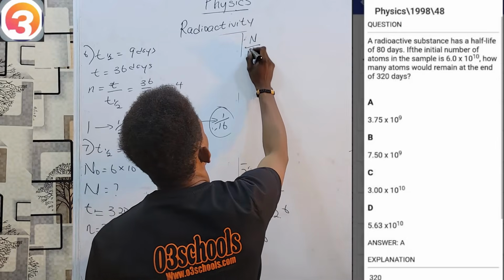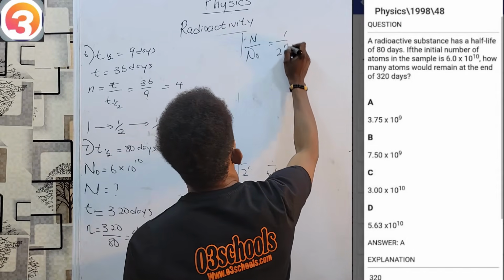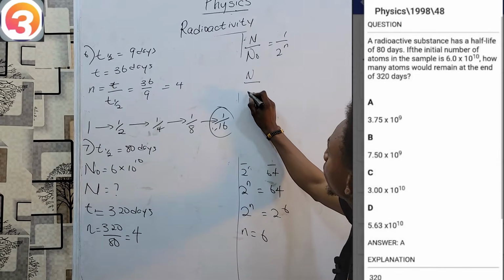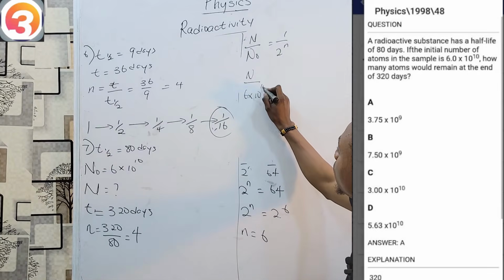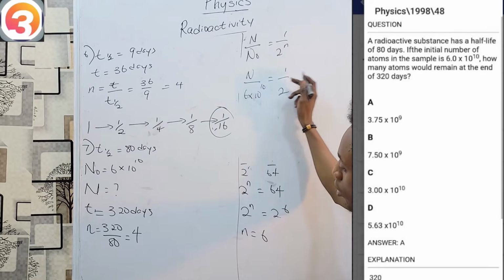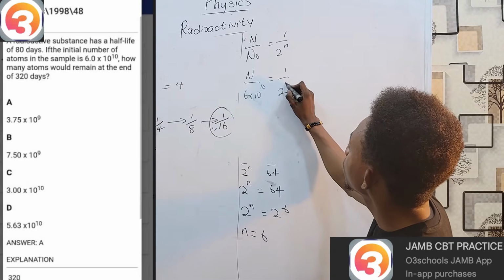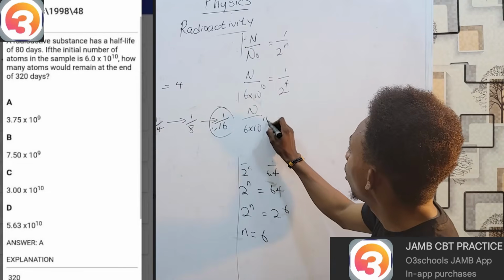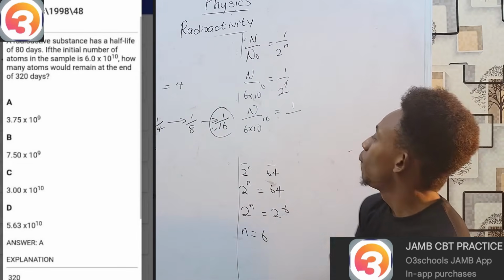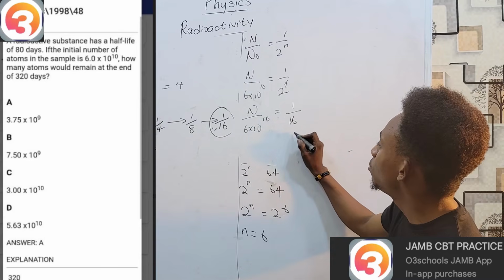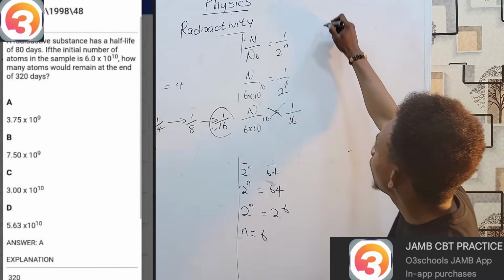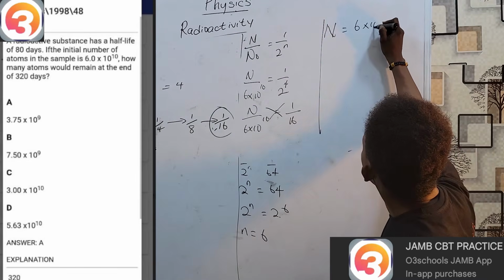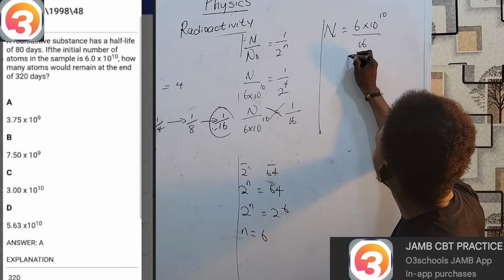N over N naught equals 1 over 2 to the power of n. We do not know what N is, but N naught is 6 times 10 to the power of 10. So 1 over 2, and small n is 4. So N over 6 times 10 power 10 will be 1 over 2 raised to the power 4, which is 16. So to determine the value of N, I simply have to cross multiply such that N will be 6 times 10 raised to the power 10 over 16.